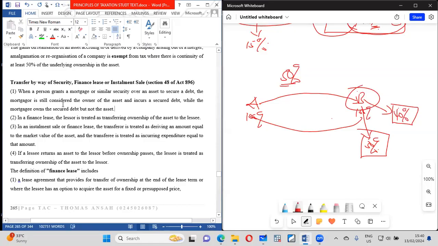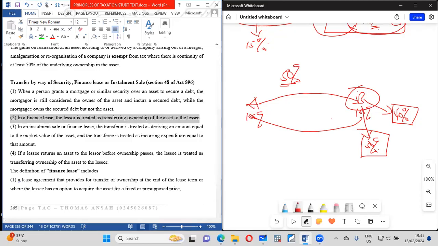So what we are trying to say is that in a finance lease, the lessor is treated as transferring ownership of the asset to the lessee. In a mortgage, the asset will still be with the bank until the person has finished paying everything. So in a finance lease, the lessor is treated as transferring the ownership of the asset to the lessee.